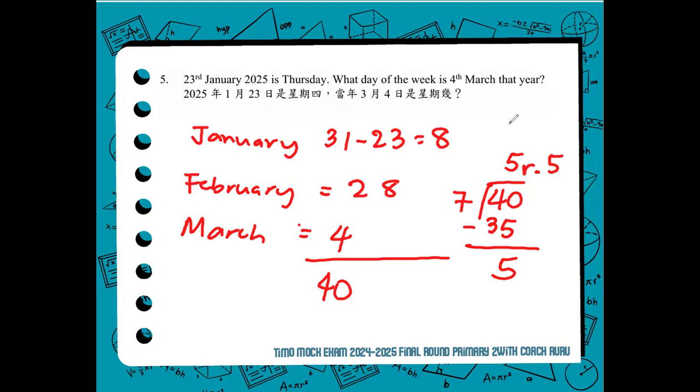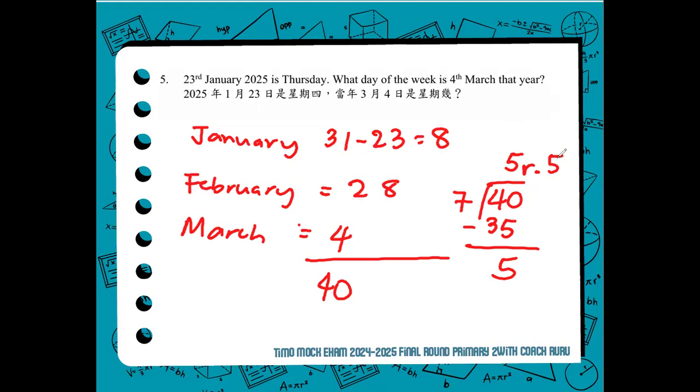In other words, there are 5 weeks and 5 days between January 23 and March 4. If there are 5 weeks and 5 days, the 5 weeks will give you the same day. If January 23 is a Thursday, 5 weeks forward will also be a Thursday.